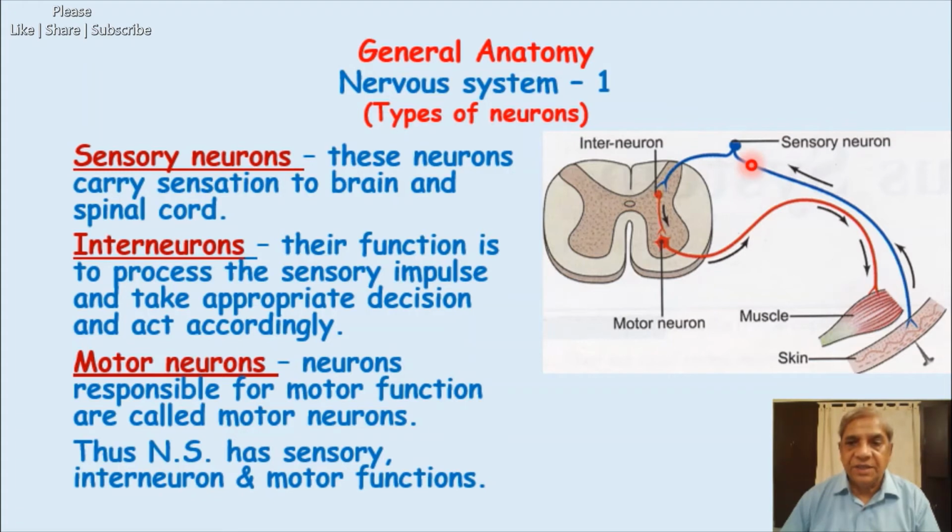previous slide. Now the other process will arise from this sensory neuron outside the spinal cord, in the dorsal root ganglion.